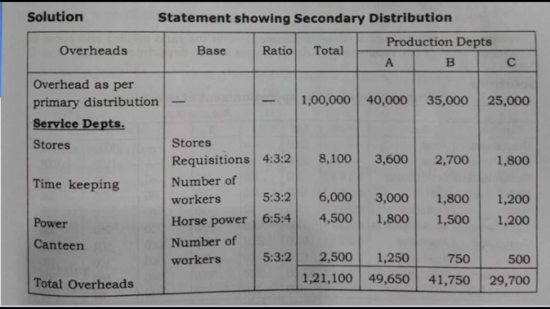Then last, service department canteen, basis of apportionment number of workers in the ratio 5:3:2. So our total overhead expenses of production departments are: Department A 49,650, Department B 41,750, and Department C 29,700.